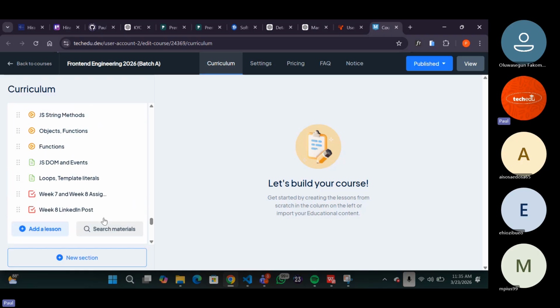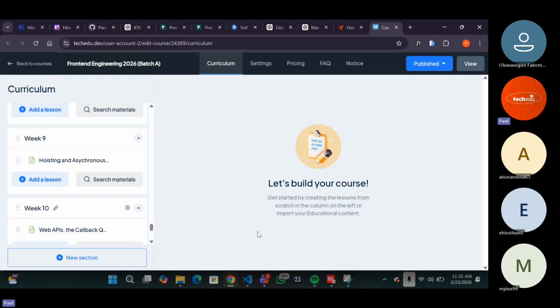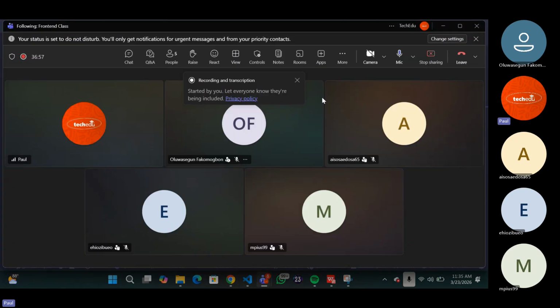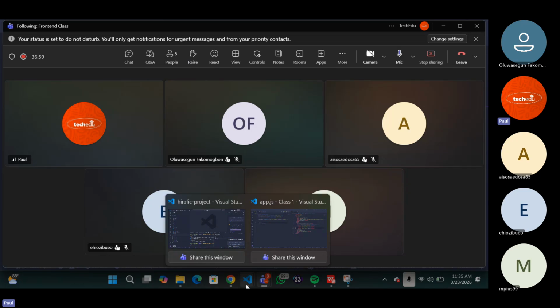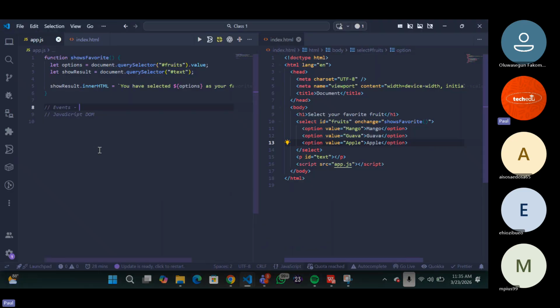All right, so now let us continue with today's topic. I'm going to explain this again a little bit today: events and DOM. Please, I need everybody's attention on this because we won't be going back to it. If you have any question on this, please ask me so that we can explain and decipher all of these things today, so nobody is going to have issues with it again. Now we're going to be talking about events and the JavaScript DOM.